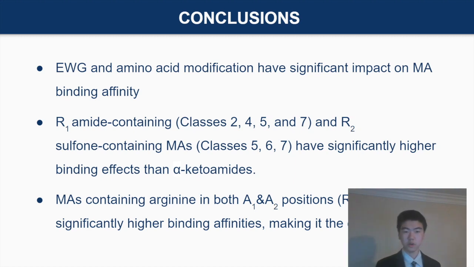Thus, the conclusion: both EWG and amino acid modifications have a significant impact on mycoreceptor binding affinity to the main protease. Specifically, R1 amide-containing and R2 sulfone-containing compounds, which would be classes 2, 5, 6, and 7, have significantly higher binding effects than the control. Furthermore, mycoreceptors containing arginine in both A1 and A2, so these are the RR compounds, have significantly higher binding affinity than the others, making it the optimal construction.